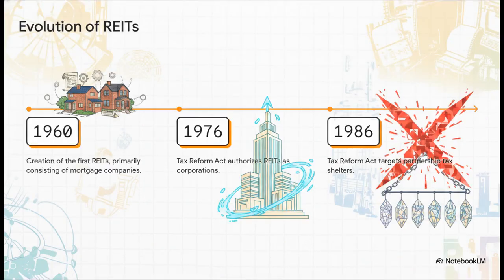But here's the thing. Institutional trust isn't static. It changes. Back in 1960, the very first REITs were created mostly as mortgage companies. By 1976, a Tax Reform Act came along and authorized them to be established as corporations. Then jumped to 1986, and another Tax Reform Act completely alters the landscape by targeting partnership tax shelters. Trust structures are living things. They have to constantly adapt over decades just to maintain their authority and their value.